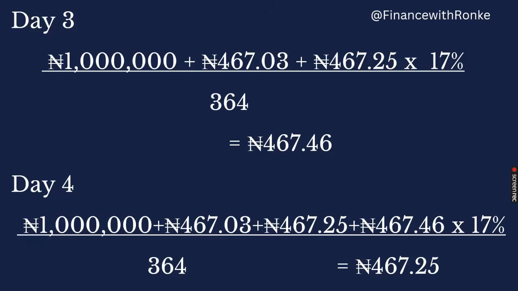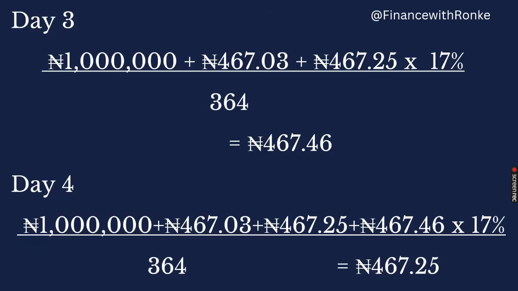So you see, even though it's a fraction, you see the difference. Then day four, your new principal will be the interest for day one plus the interest for day two plus the interest for day three plus your principal, which you started with, which is 1 million naira, then multiply by 17%, which gives us 467.25. That is your interest. You see the way it works. Your interest is working and you are earning interest upon interest. This is what is called compounding.